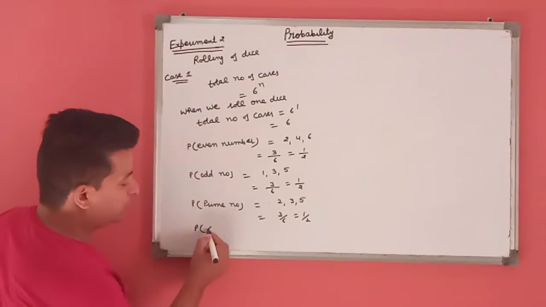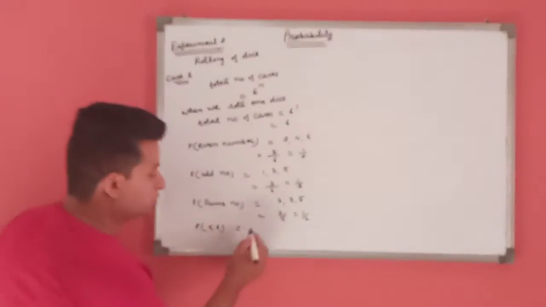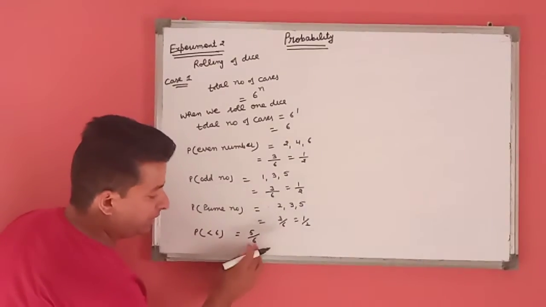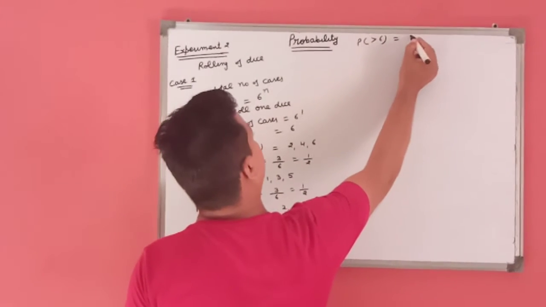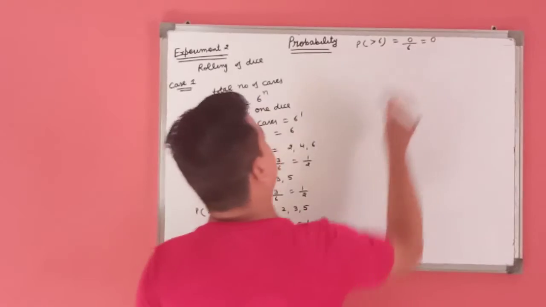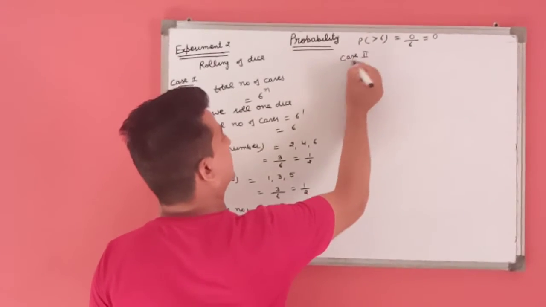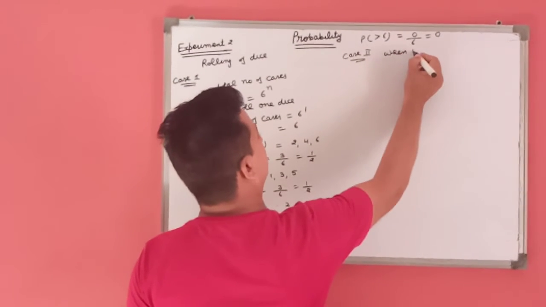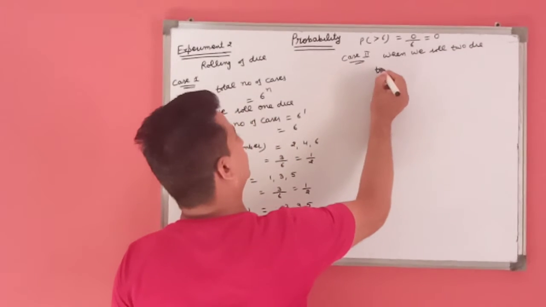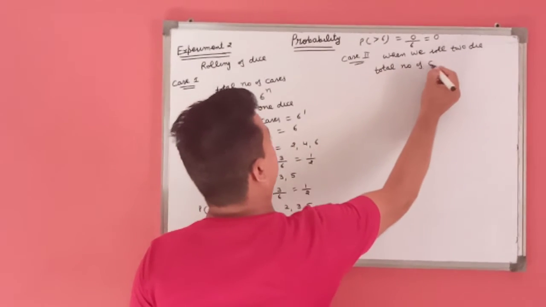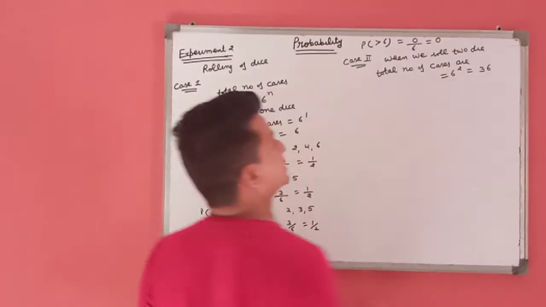If we find the probability of less than 6, we get 1, 2, 3, 4, 5. That is, favorable cases 5 and total 6. If we find the probability of greater than 6, as we know, there is no number greater than 6, so its probability is 0. In case 2, when we roll 2 dice, the total number of cases are 6 power 2, that is 36.